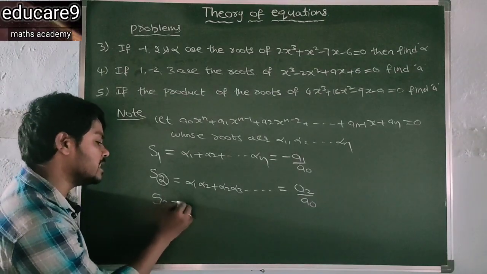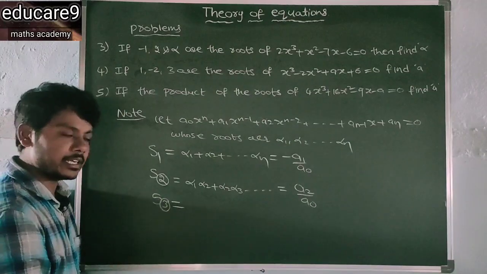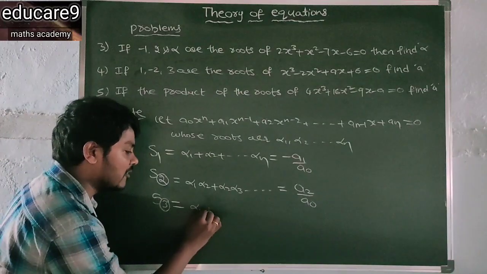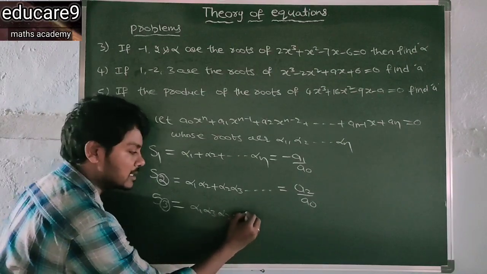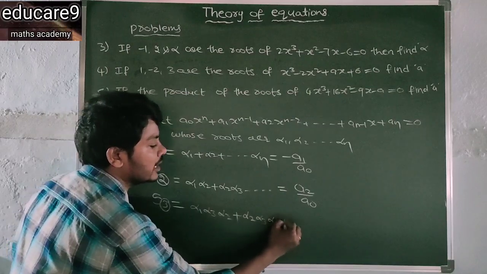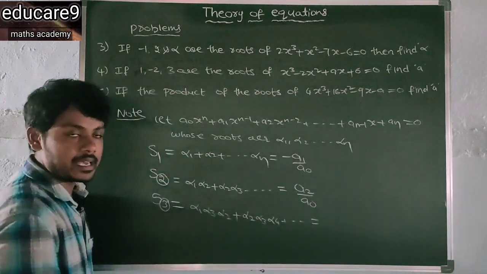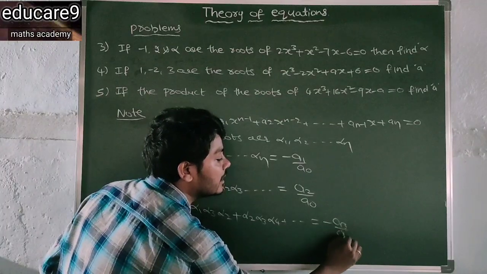S3. So what is S3? The sum of the products of three roots taken at a time, that is alpha 1 alpha 2 alpha 3 plus alpha 2 alpha 3 alpha 4, and so on. In this case, you will get minus a3 by a0.